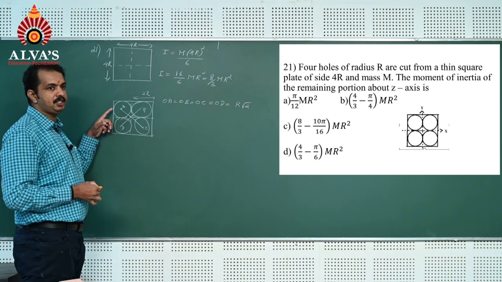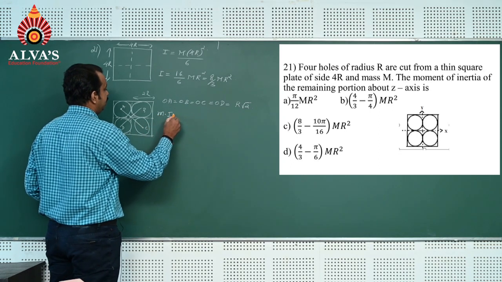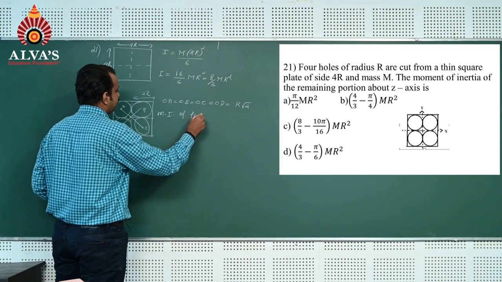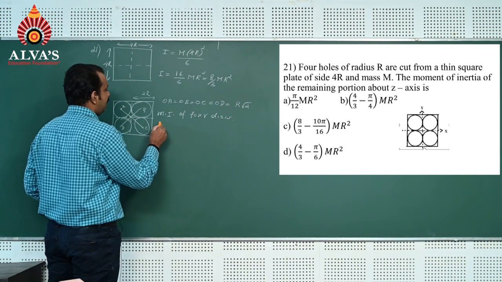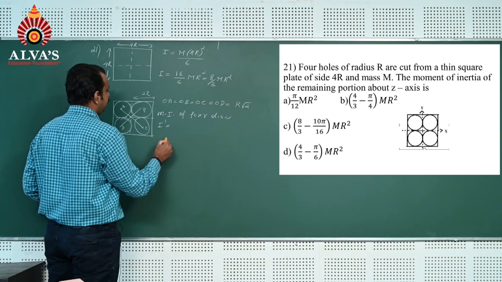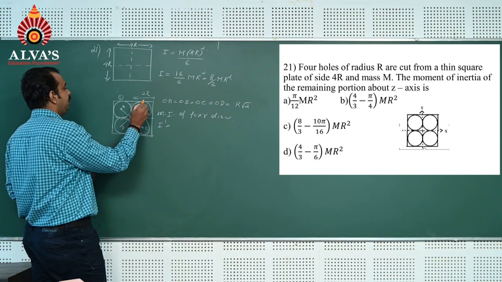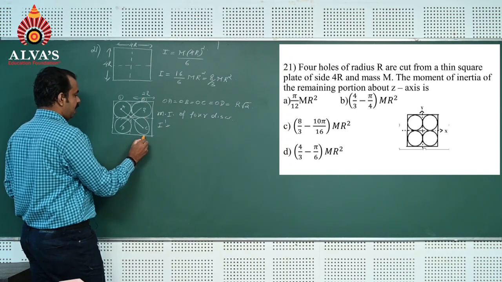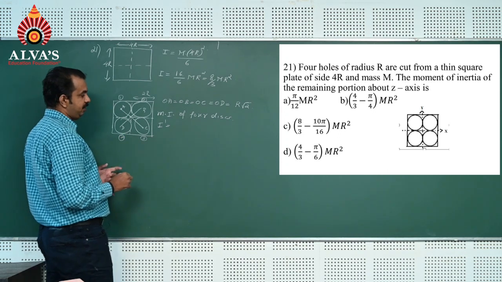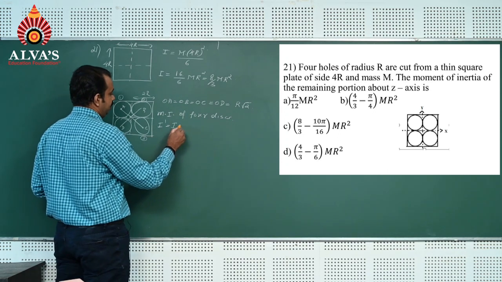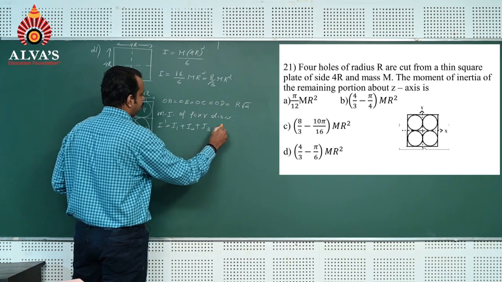Now the moment of inertia of the 4 discs, I dash I would like to write, is equal to I1 plus I2 plus I3 plus I4, taking this disc as the first disc, this one as the second, this one as the third, and this one as the fourth.